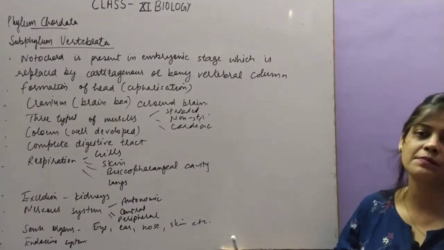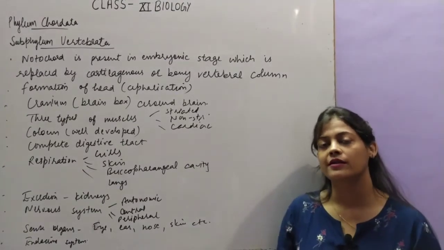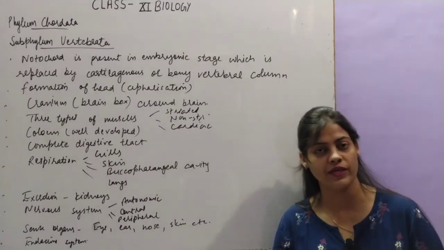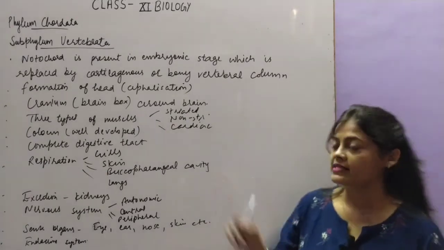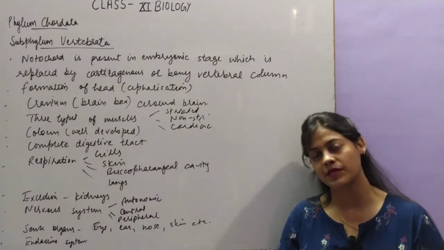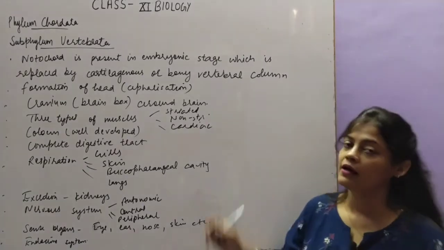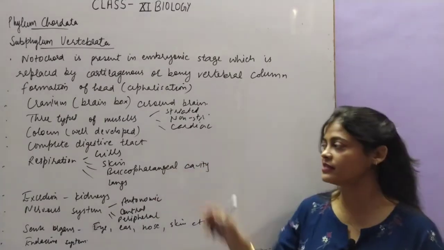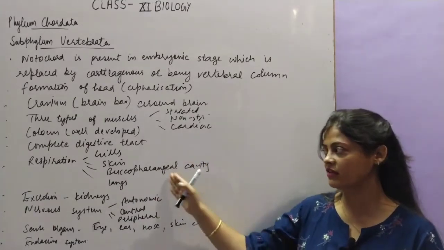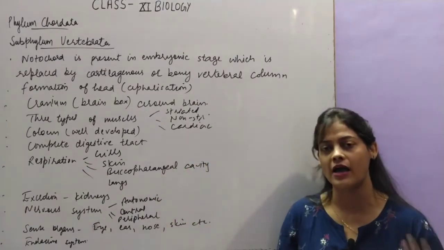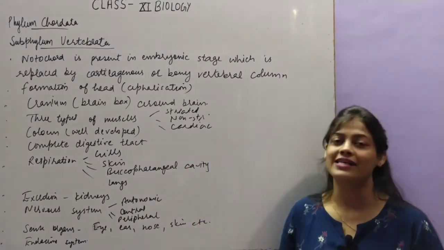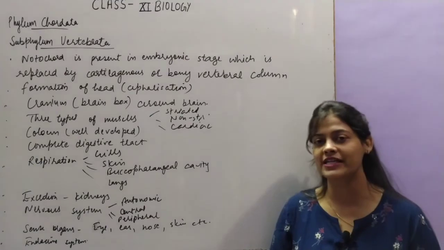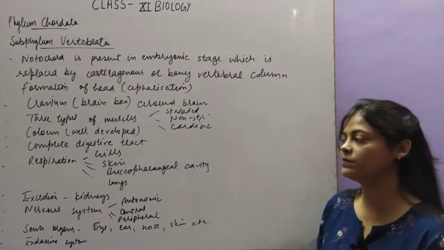Next, a well developed coelom is there, because the different organs will be in different cavities called coelom, to provide them protection. Next, the digestive tract is also complete, with mouth and anus separately. Respiration is also there, which can be with the help of gills depending upon the type of habitat. Gills, skin, buccopharyngeal cavity we will find in amphibians, and lungs also. Higher classes of Vertebrata have lungs for respiration. Next is excretion. The higher classes have well developed kidneys through which they can excrete.